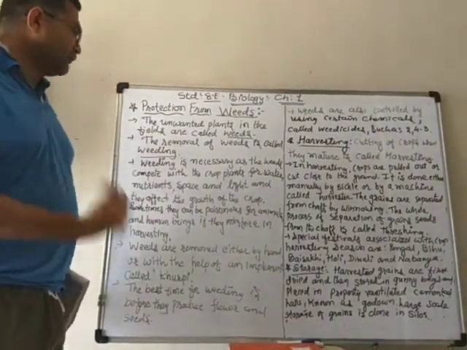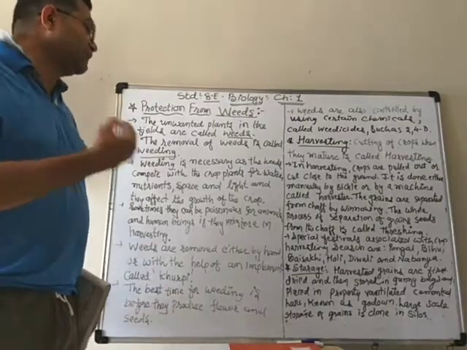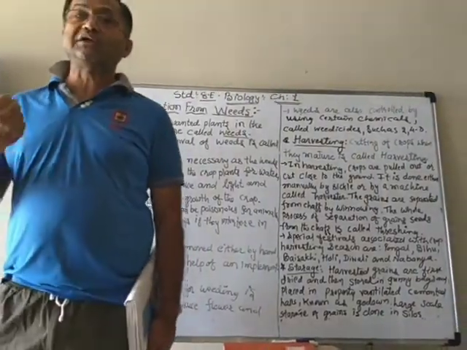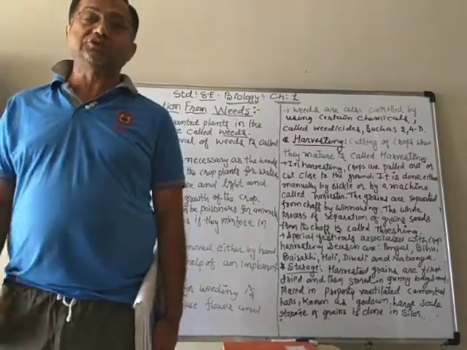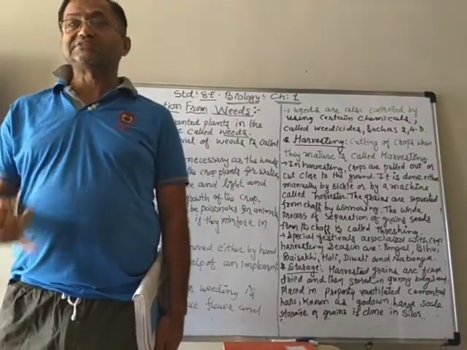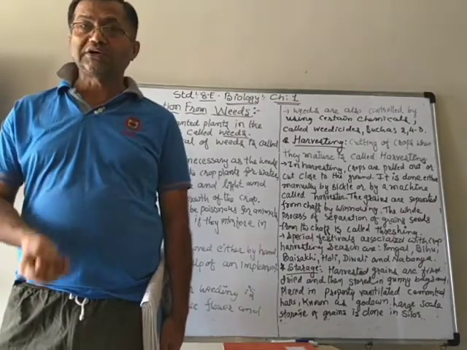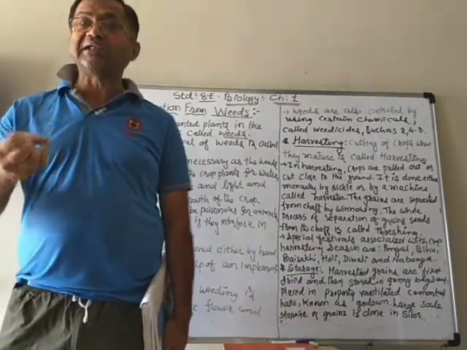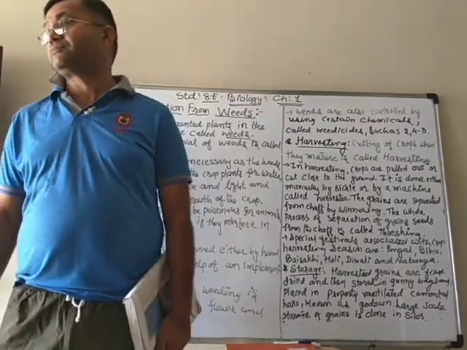Our main crop will get less of all the things like nutrients, water, air, space and sunlight.